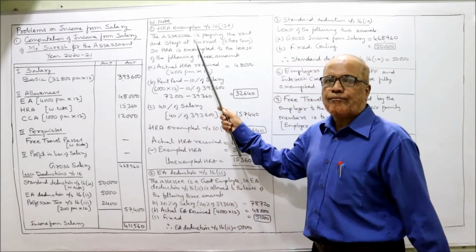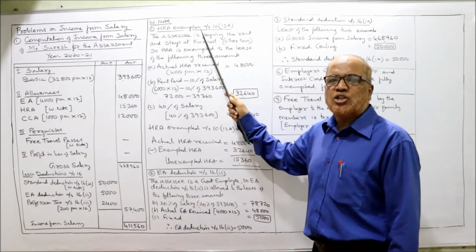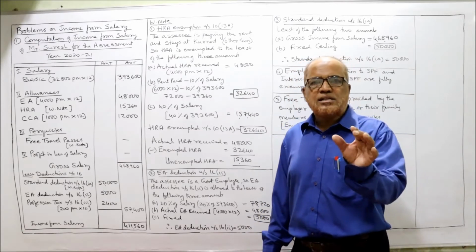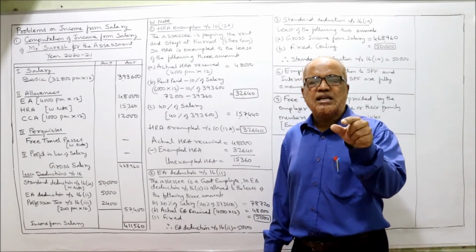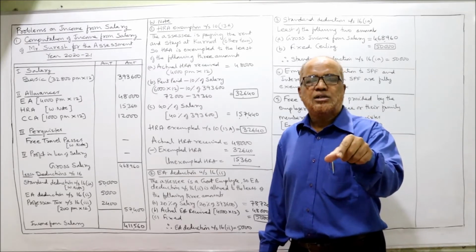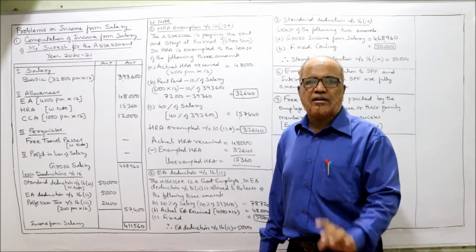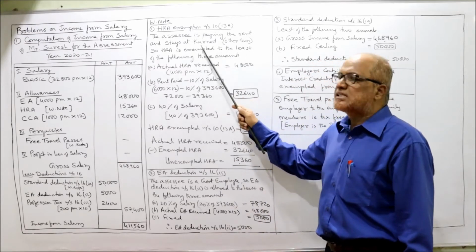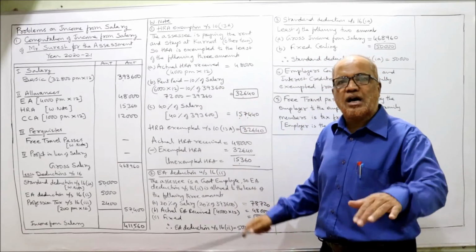So here, I have given the complete explanation. HRA exemption under section 10, subsection 13A. The HRA exemption will be allowed only when the SSC is paying the rent. So in the problem it is given, he is paying the rent, 6,000 rupees per month. So the SSC is paying the rent and stays at Kurnool. Kurnool means other town.